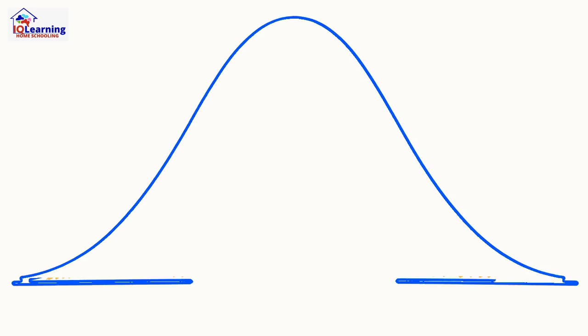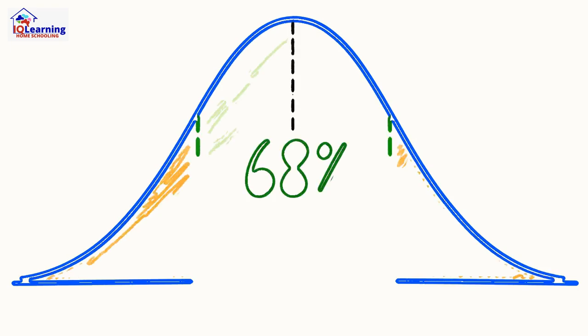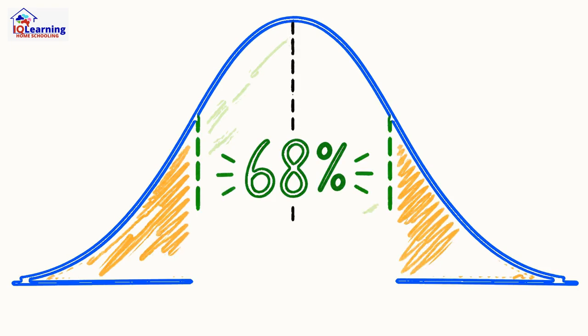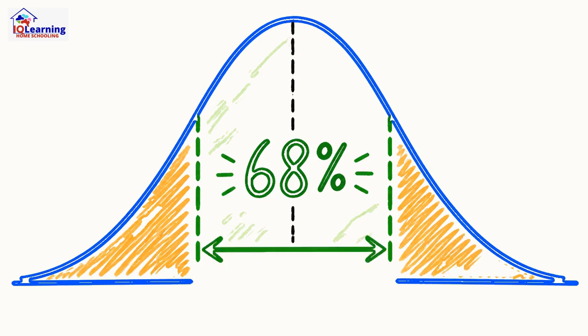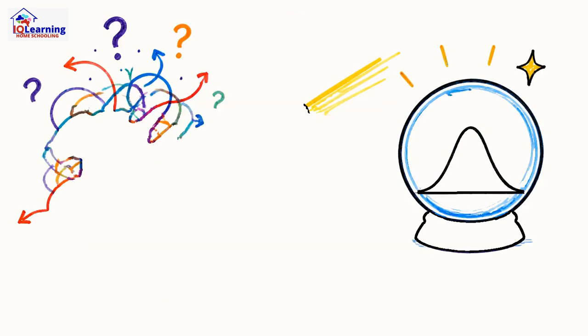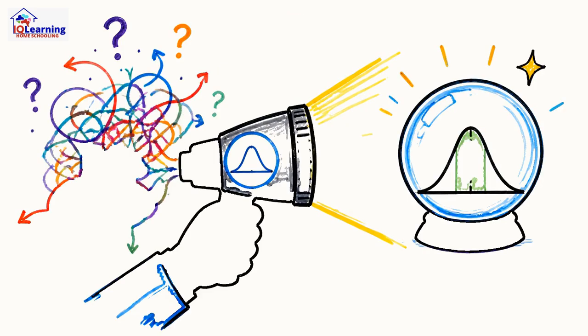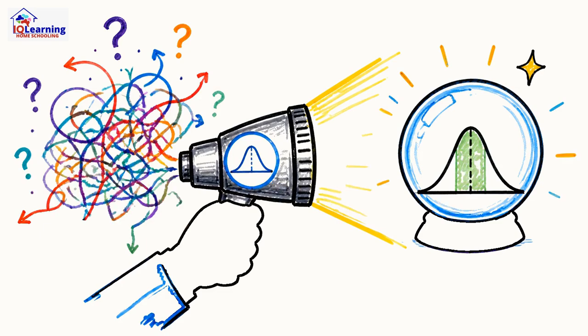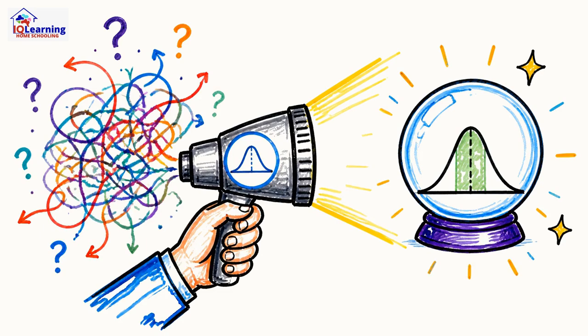For data that forms a classic bell curve, standard deviation is like a map. It tells us that about 68% of everything will fall within 1 standard deviation of the mean. So it's not just a measure of spread, it's a tool for prediction, a way to quantify uncertainty, and the mathematical language of consistency itself.